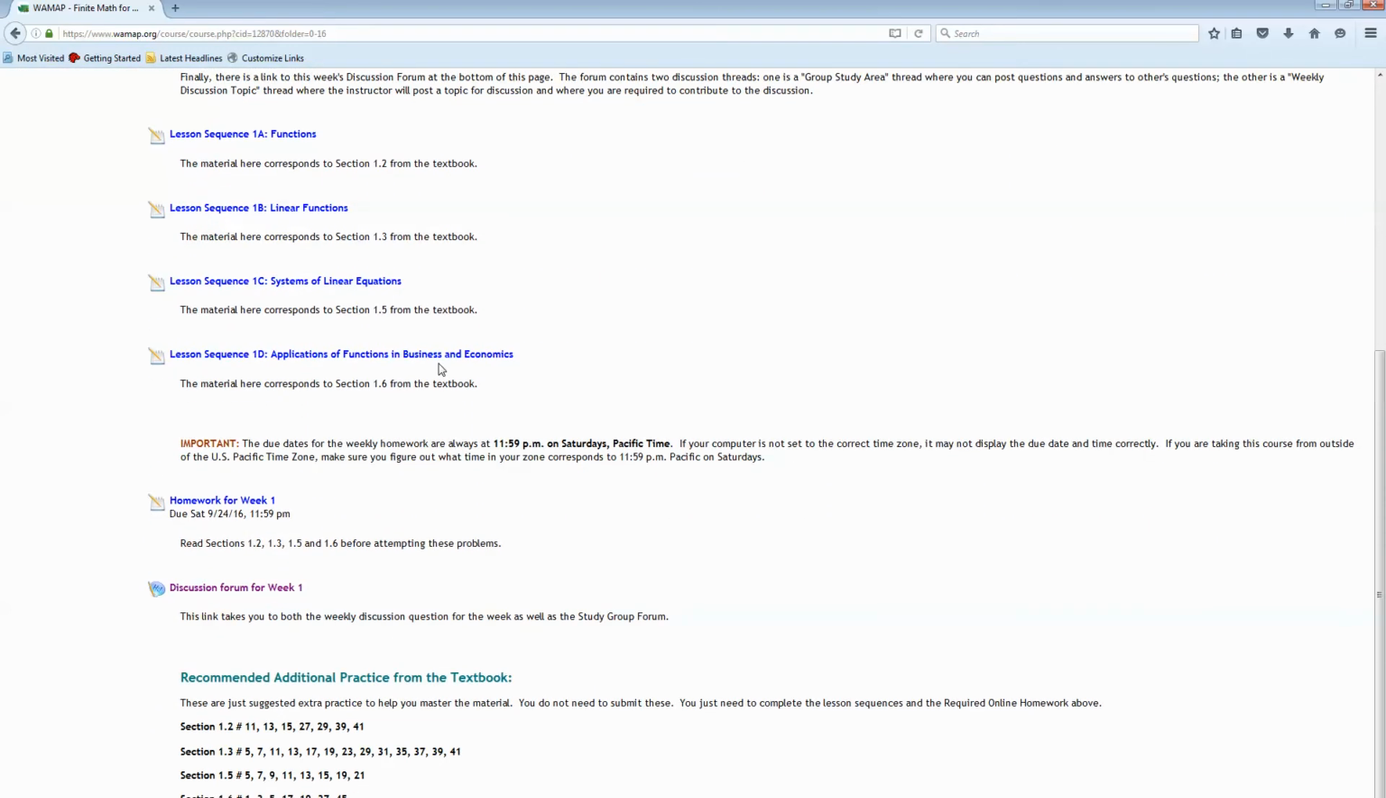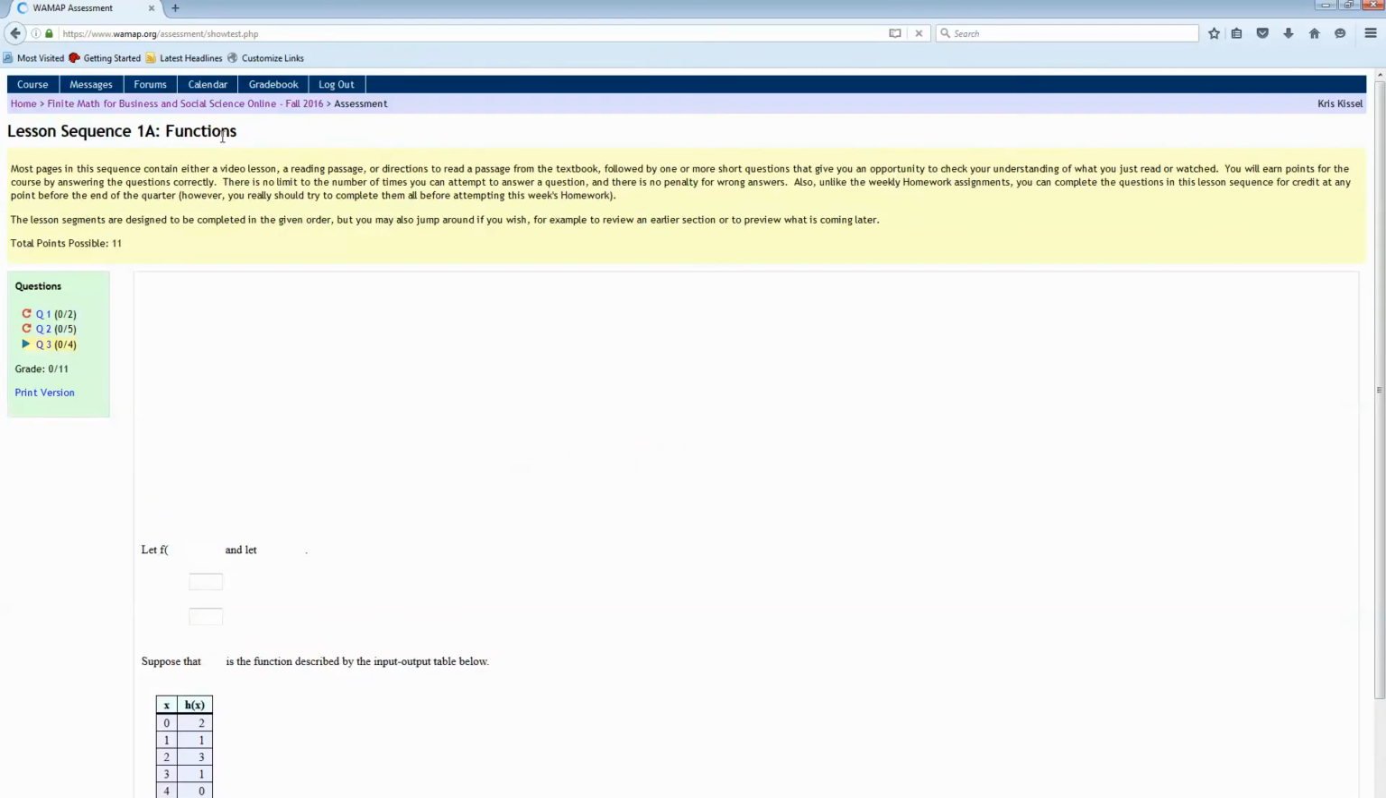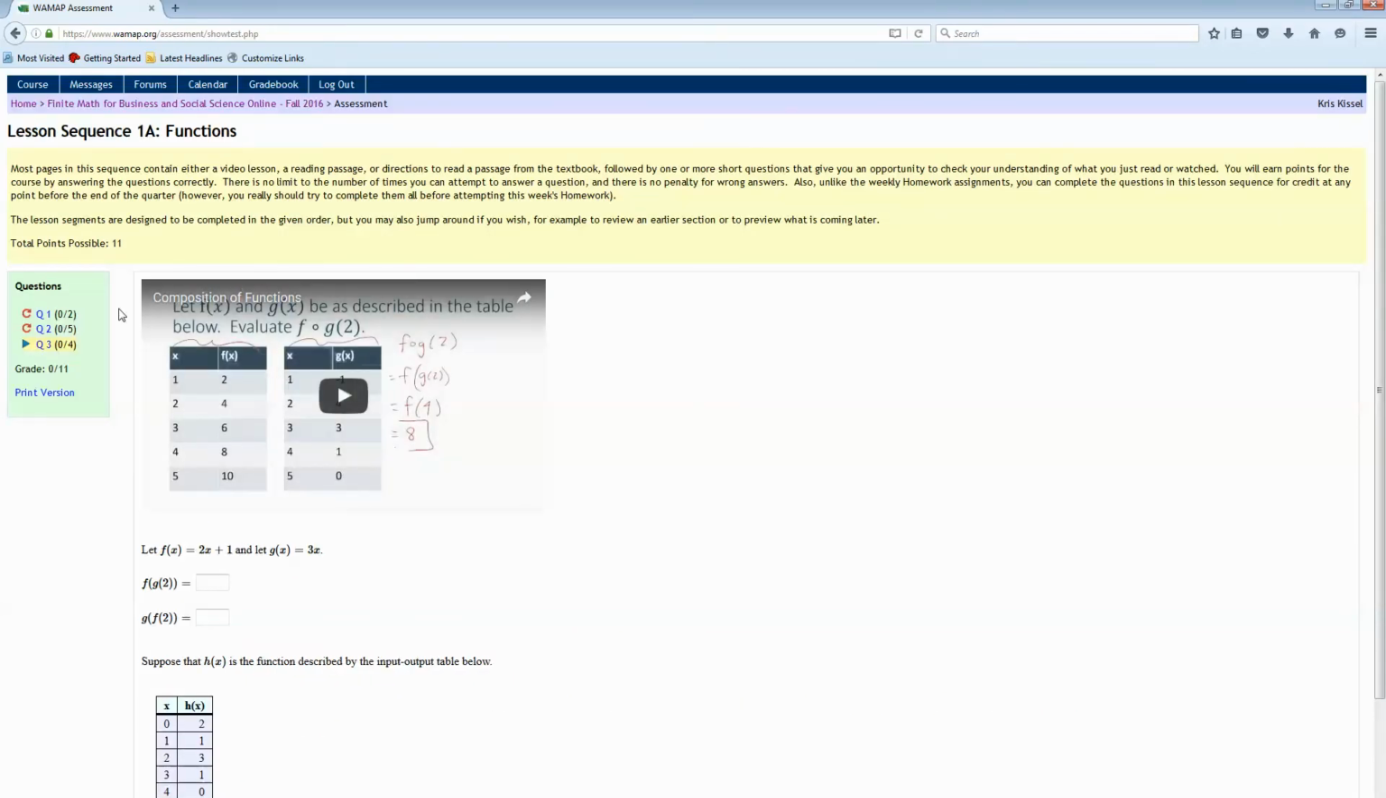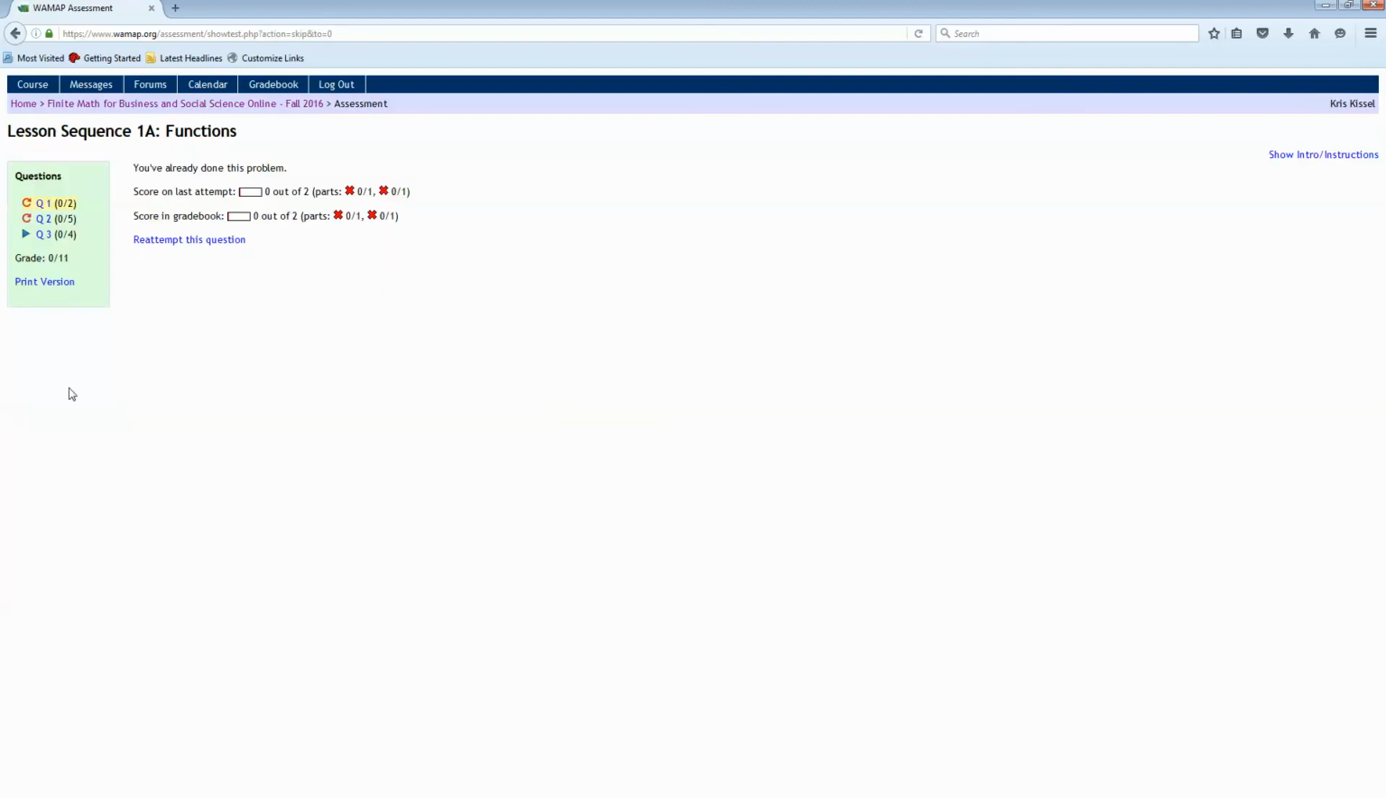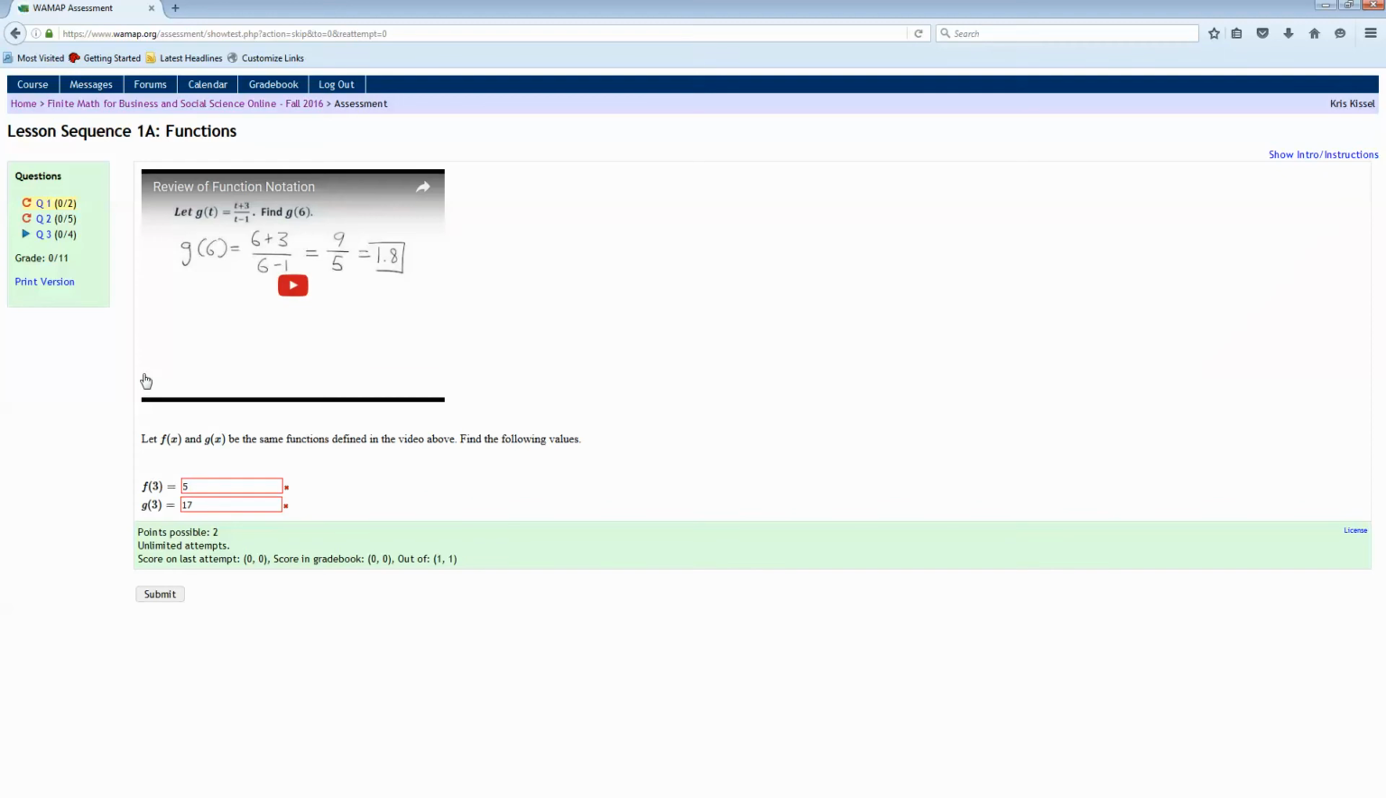Now, normally you're going to see in these weekly folders things start with the lesson sequences. So let's take a look in those. Lesson sequence 1A corresponds to the first section that we're covering from the book. And this is pretty typical of what it looks like inside of a lesson sequence. There are several questions that you can work on. For example, here's question 1. There's a little video to review function notation, which you should have seen in a previous course. And then there's a question you can answer.